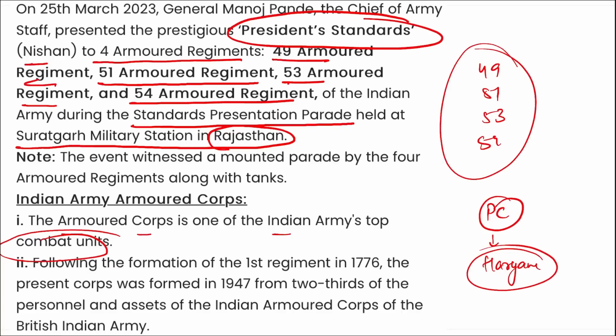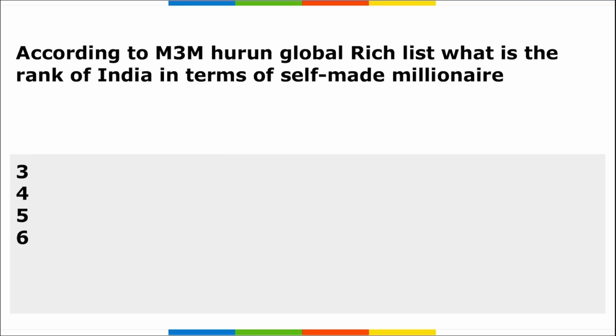And now the Indian Army Armored Corps. This armored corps was given to 4 regiments, that is, 4 armored regiments: 50, 49, 51, 53, and 54. These are the regiments that were honored with the President's Standards Award.